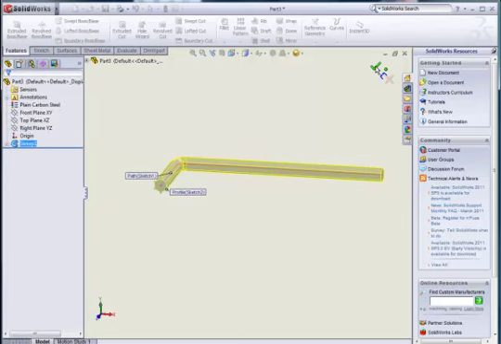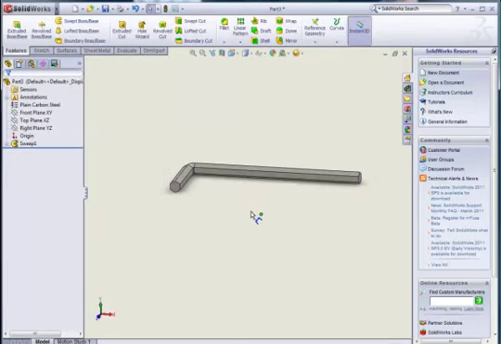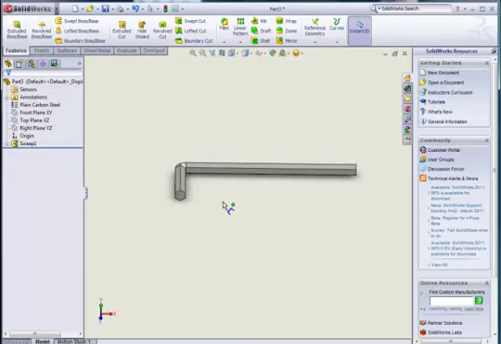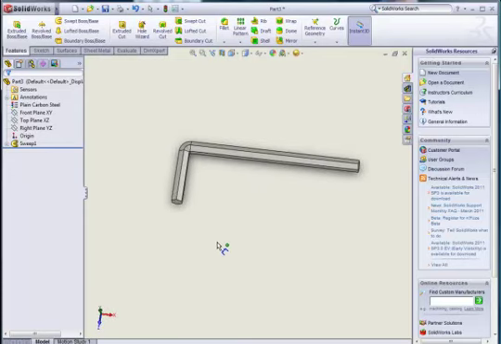Click OK. So there we have our completed Allen key. Very simple project and a great introduction to the Sweep Boss Base feature.